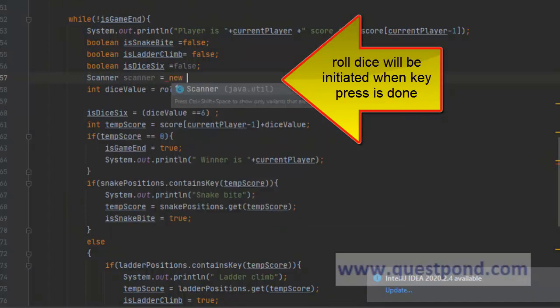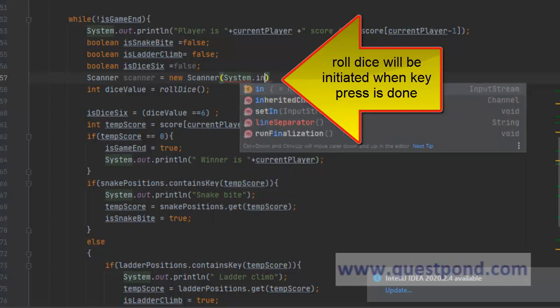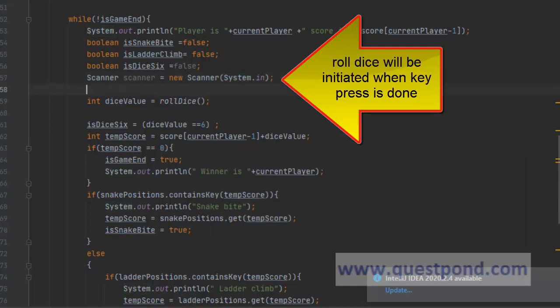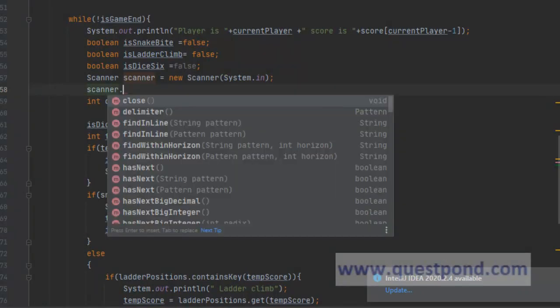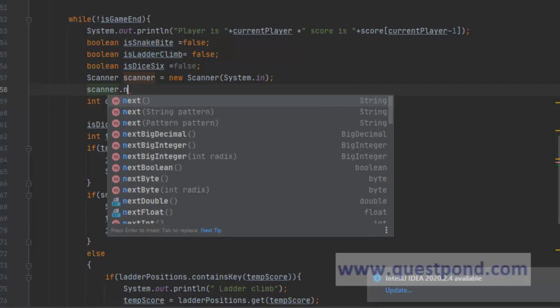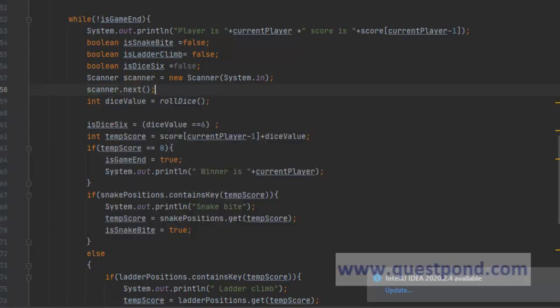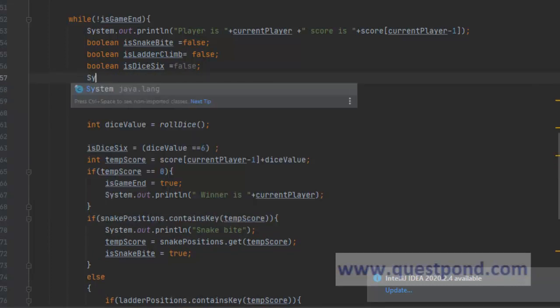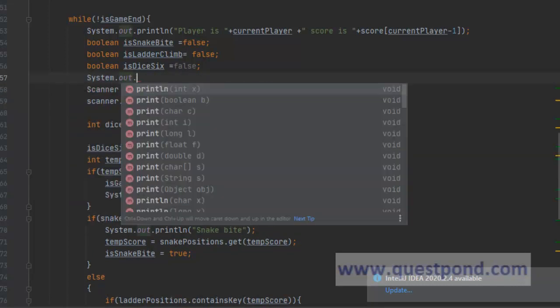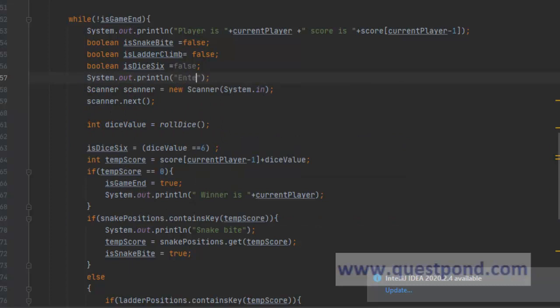Scanner equals new Scanner, and we can say System.in, correct? And then we can say scanner.next, correct? So whatever button the user enters, then it will go for roll. So we can say here System.out.println, enter some key to roll dice. So this will make it more interesting.